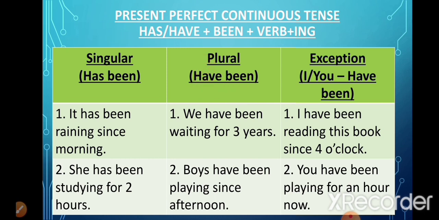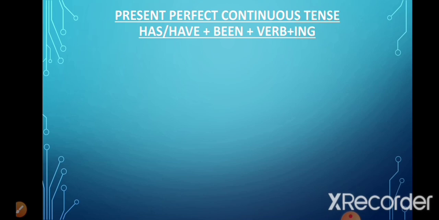For example, in the sentence, it has been raining since morning. Here the subject is singular, that is why we have used has been and we have added ing to the verb rain. Now in the second sentence, she has been studying for 2 hours. The subject she is singular, so we have used has been. Now here we have been waiting for 3 years. We is plural subject, that is why have been has been used. In the second sentence, boys have been playing since afternoon. Boys is a plural subject, so we have used have been.